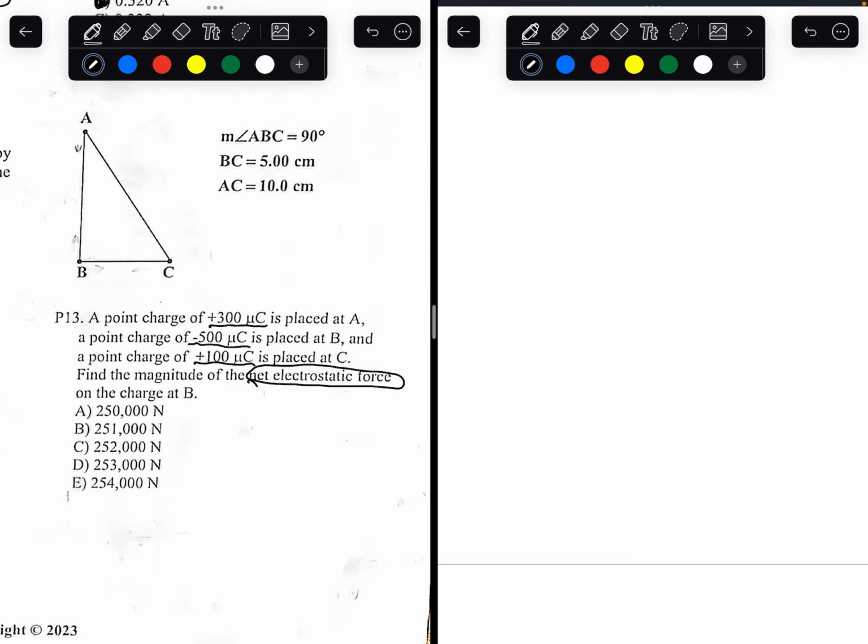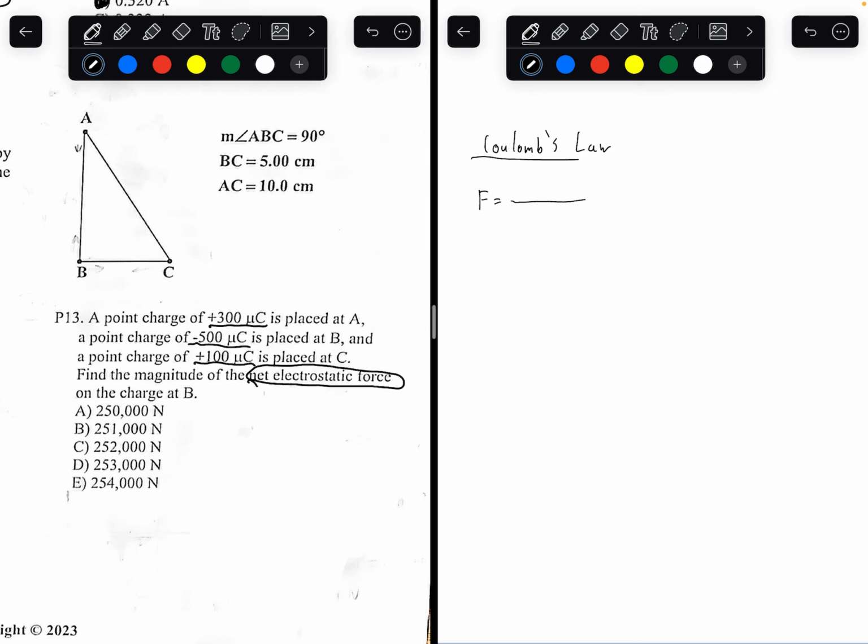So, what are exactly some things we must know for this problem? Well, you should know the formula for Coulomb's law. It's the force, attractive or repulsive depending on the charge. Like charges repel, opposite charges attract.